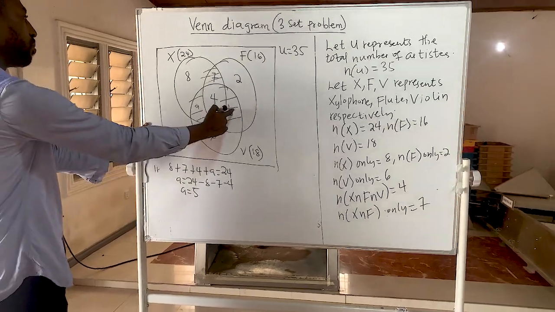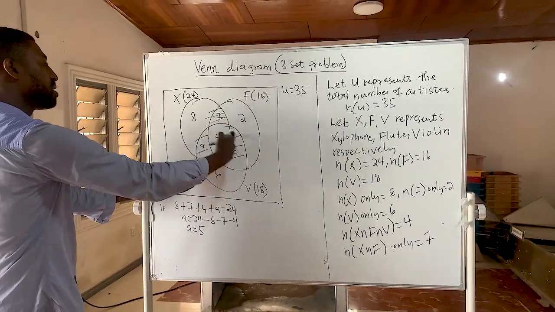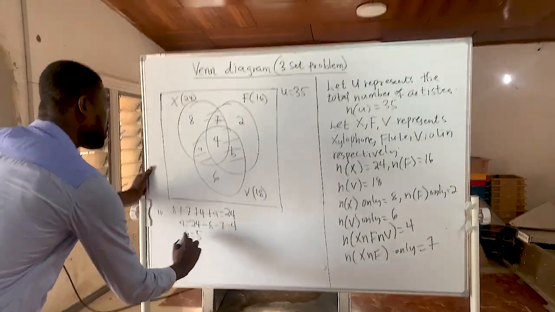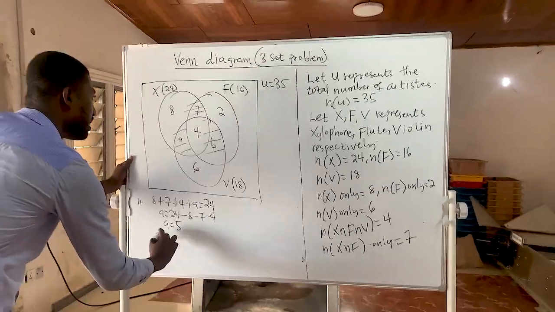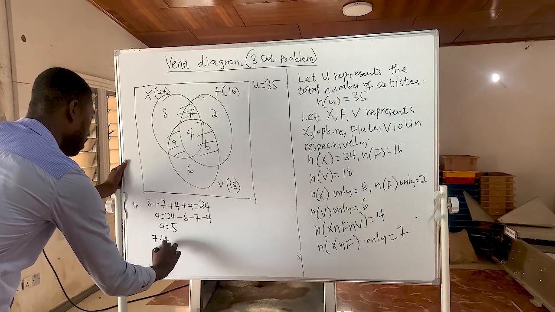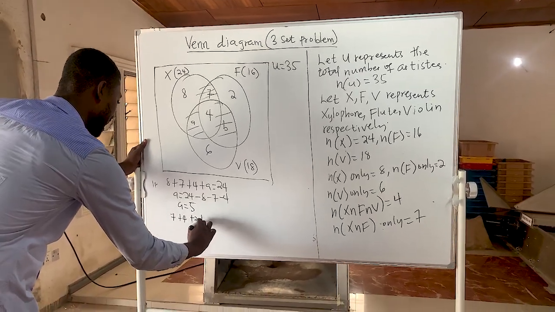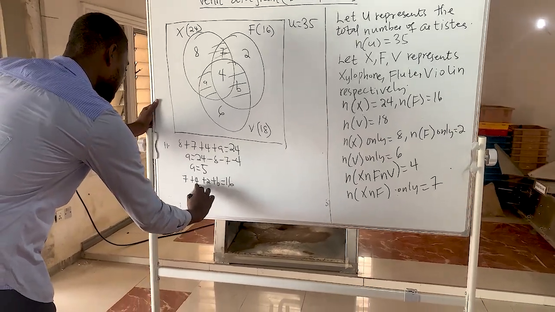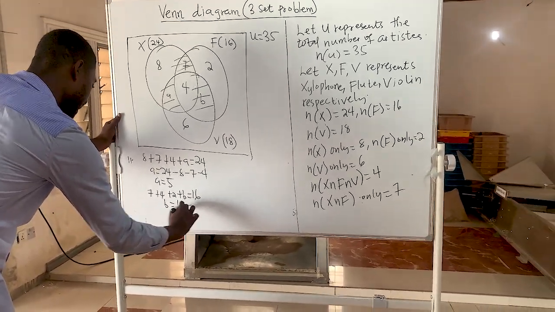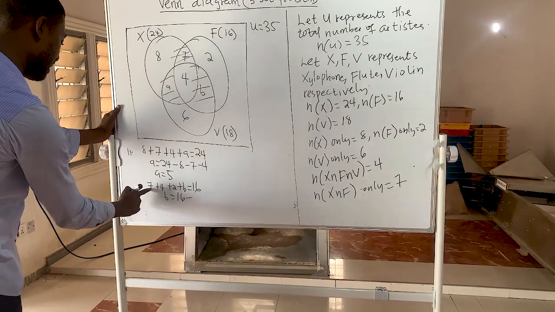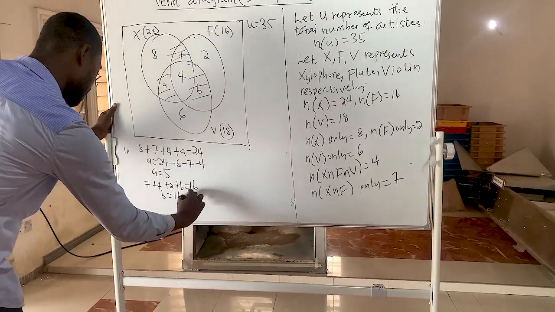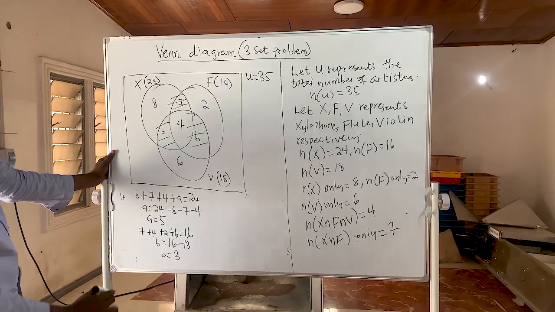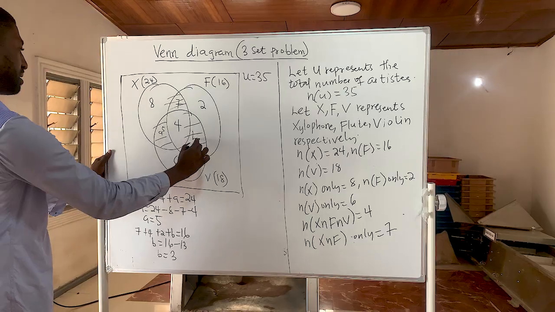Then in solving for B, I'll consider the flute circle. So here we are going to have 7 plus 4 plus 2 plus B equal to 16. So B will be equal to 16 minus 13, since 7 plus 4 plus 2 is 13. So B is equal to 3. So this is 5 here and this is 3.